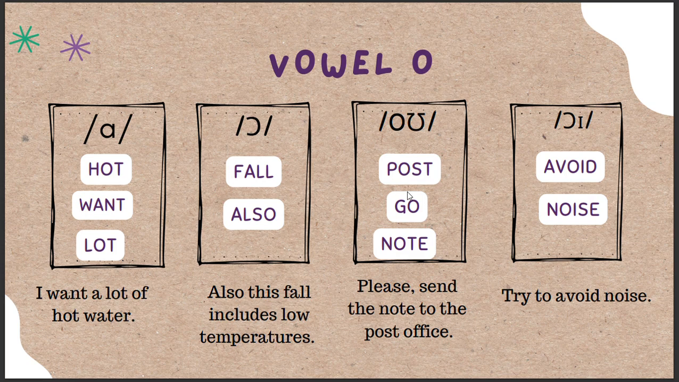And these variations are diphthongs. For example, O, post, go, note. Please send a note to the post office. And oi, like in avoid and noise. Try to avoid noise.